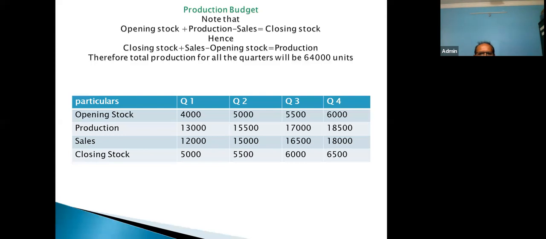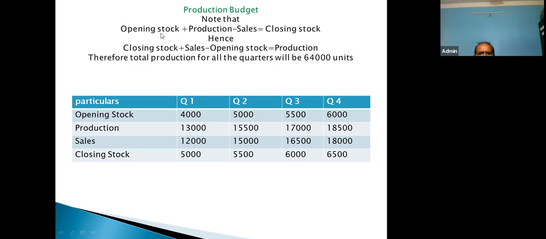Whatever stock is left becomes the opening stock of that production department. To this opening stock, we add the number of units produced, that is, present production. And from this figure, whatever the company has sold, known as sales, will be subtracted. If we subtract sales, we get closing stock.